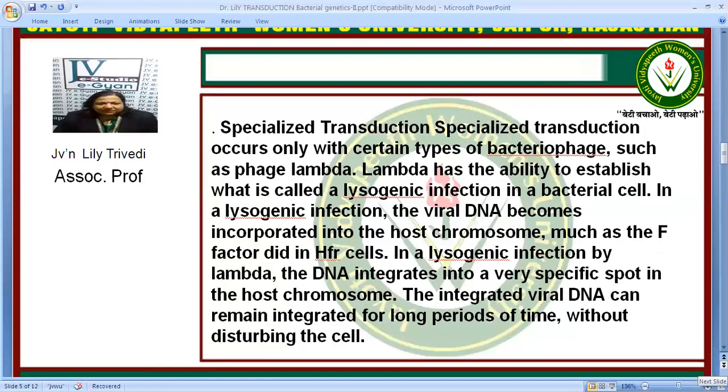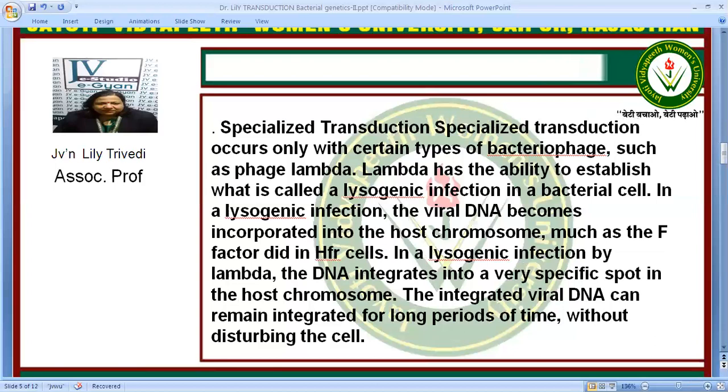We also have specialized transduction. This occurs in certain types of bacteriophage such as phage lambda. Lambda has the ability to establish what is called a lysogenic infection in a bacterial cell. What happens in lysogenic infection?